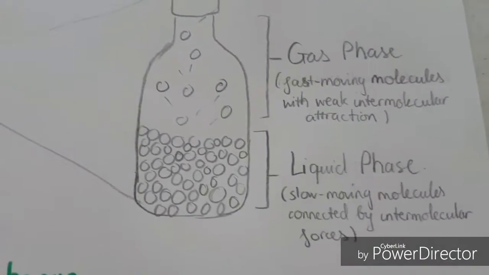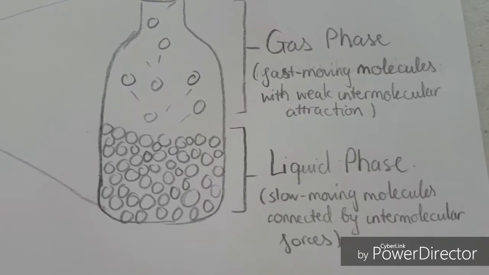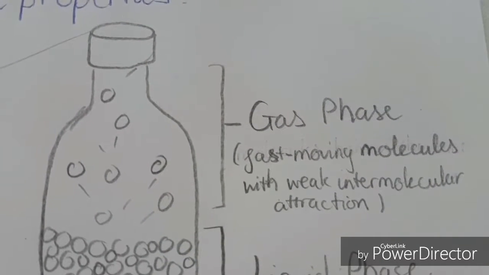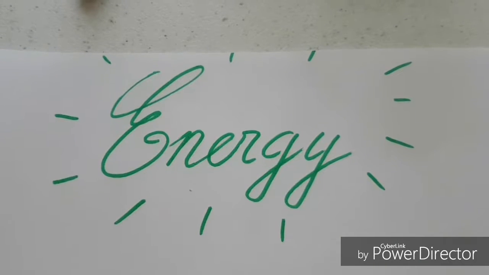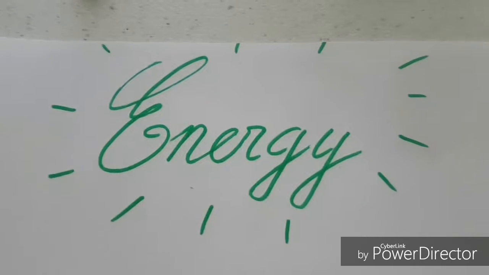On a molecular level, the liquid phase is composed of slow-moving water molecules that are connected to each other by intermolecular forces, while the gas phase is composed of fast-moving water molecules with weak or no intermolecular attraction between them. Meanwhile, let's talk about phase changes. The main principle behind the change of phase is energy.